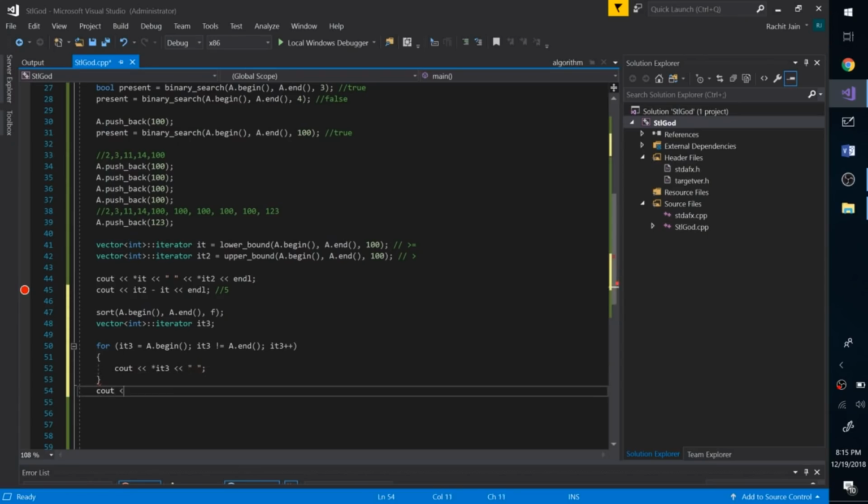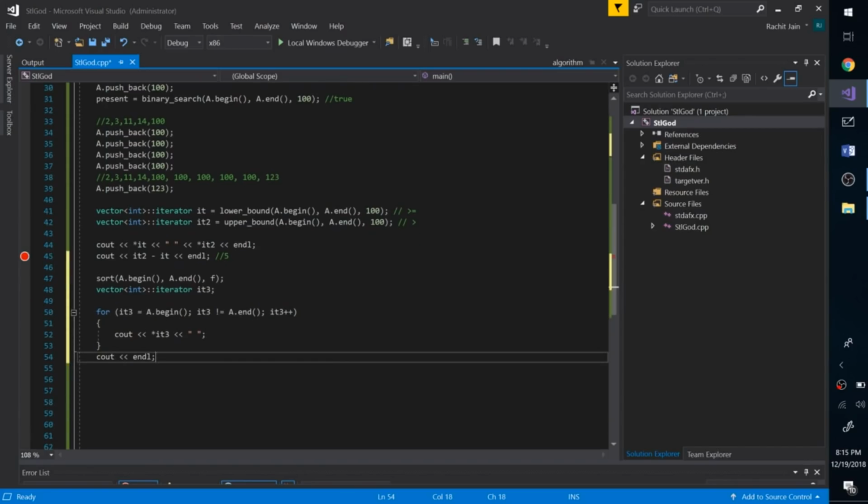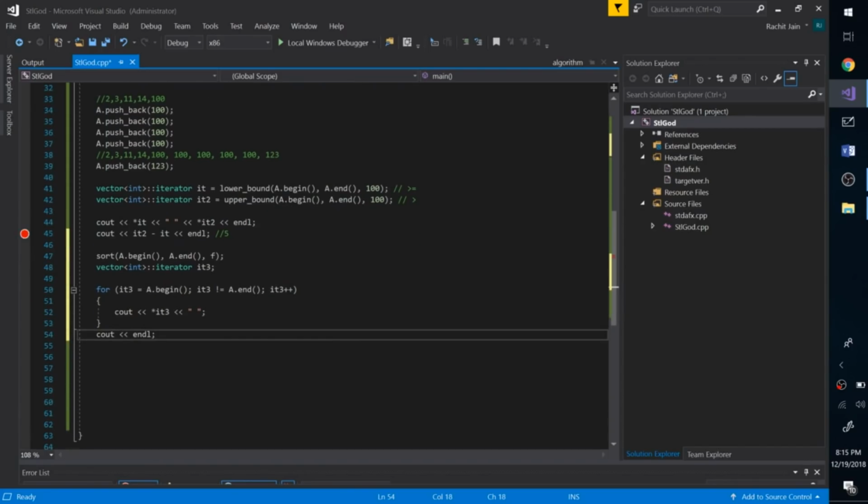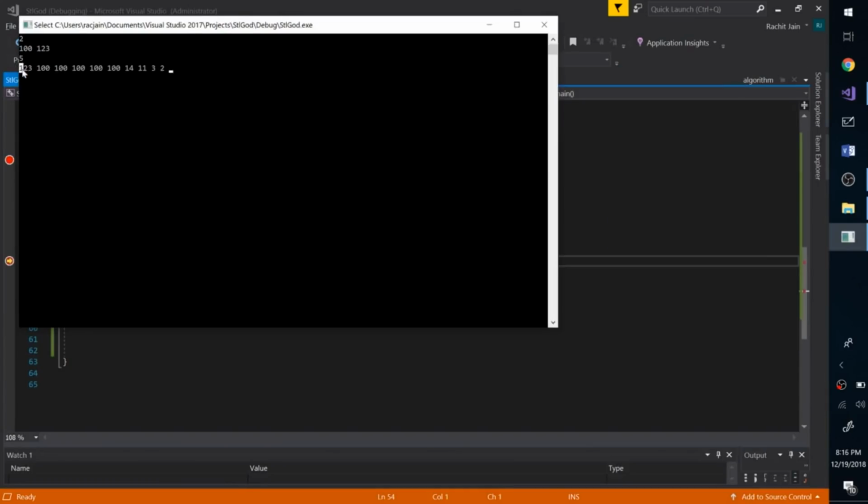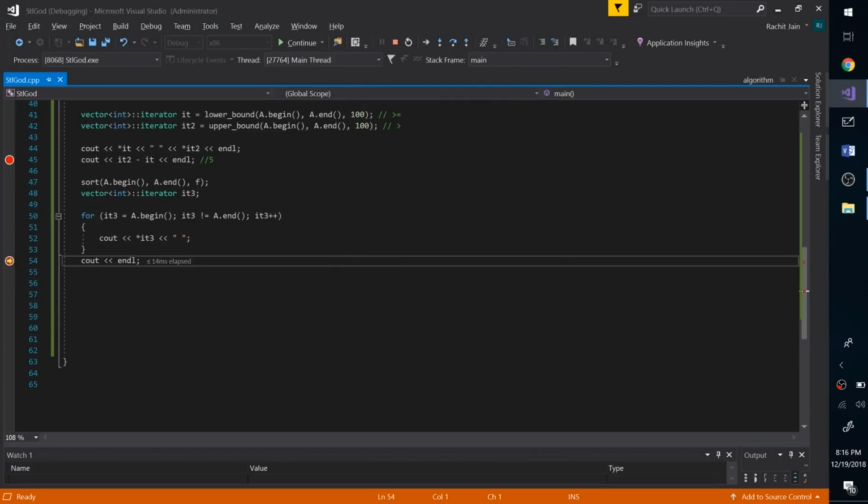So this is how you can print a vector, and now things should be good and the contents should be reversed. Let's have a quick look if it's working or not. So as you can see, the vector is sorted in descending order, and that's great. We have just learned how to do that. But here is another interesting thing that we can do.